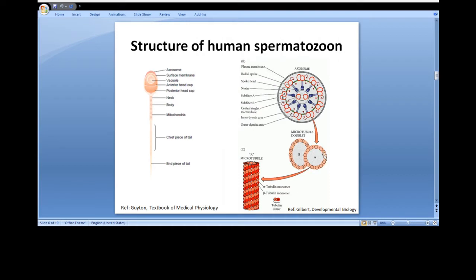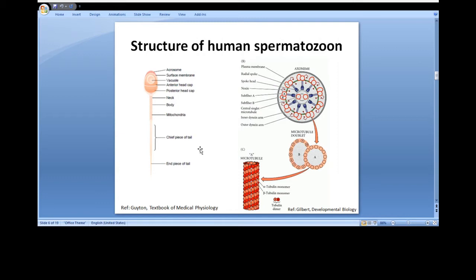Now the doublet arrangement is further enlarged to show the tubulin dimers, which are arranged to form the A and B microtubules. The back and forth movement of the tail provides motility for the sperm. This movement results from a rhythmical longitudinal sliding motion between the anterior and posterior tubules that make up the axoneme.